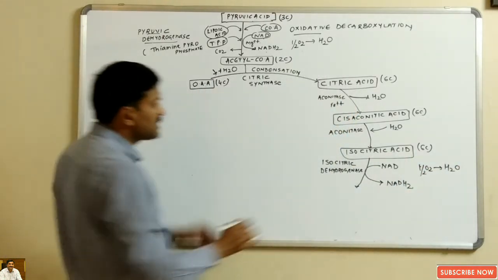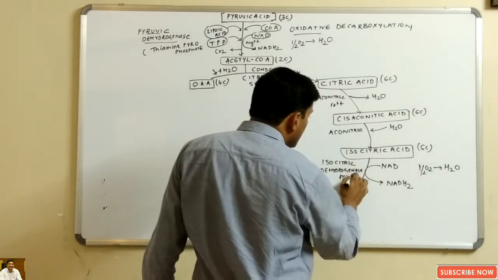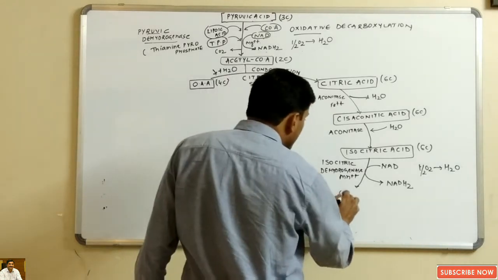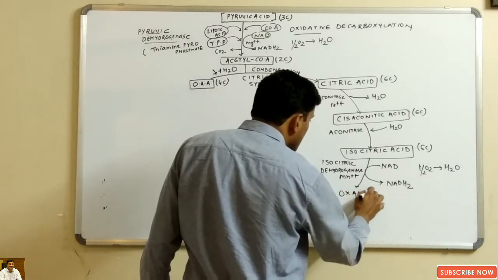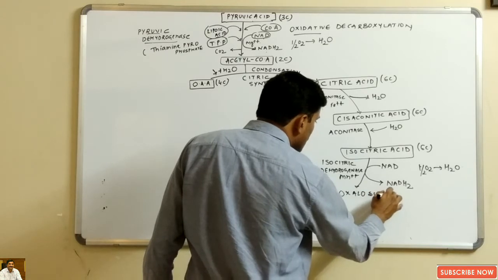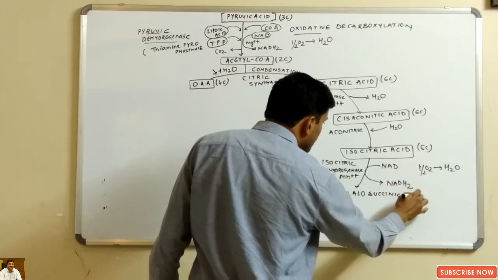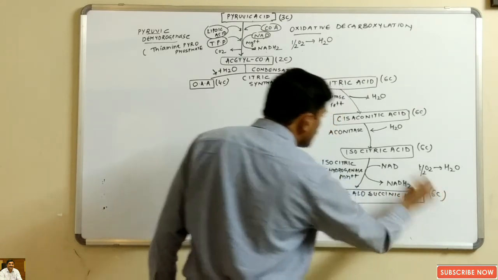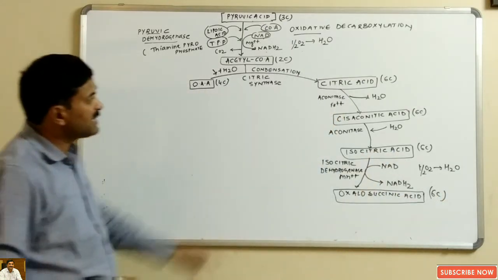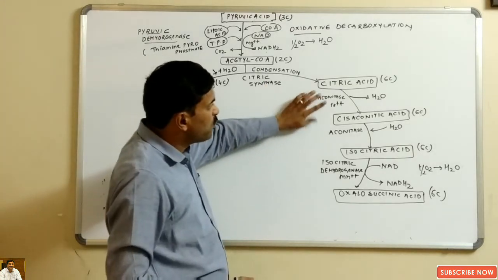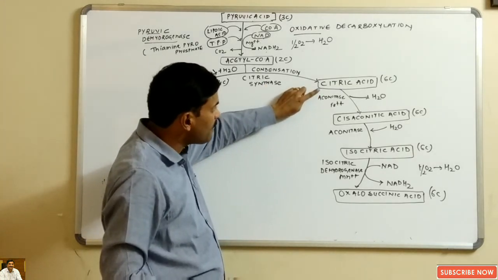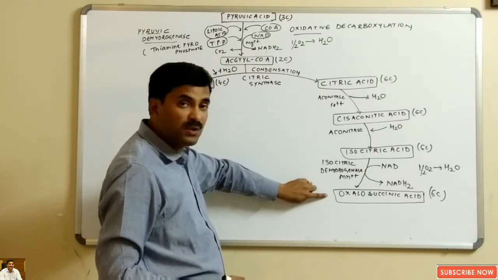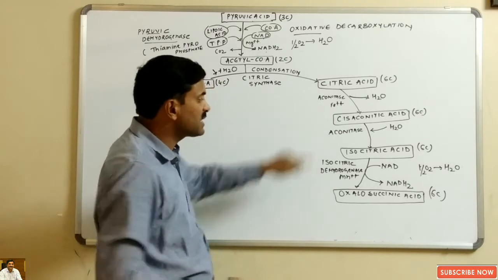And this process happens in the presence of Mn++ ions, and isocitric acid is changed into oxalosuccinic acid. Oxalosuccinic acid is also a 6-carbon compound. You can see that in this Krebs cycle 4 six-carbon compounds are formed: citric acid, cis-aconitic acid, isocitric acid and oxalosuccinic acid. All 4 are 6-carbon compounds.